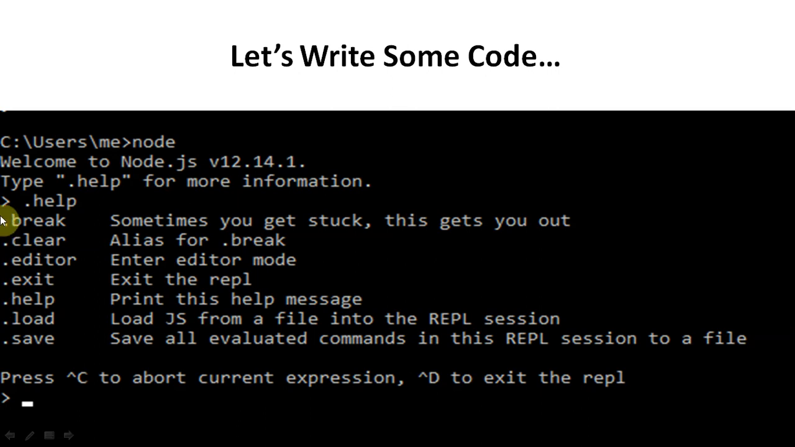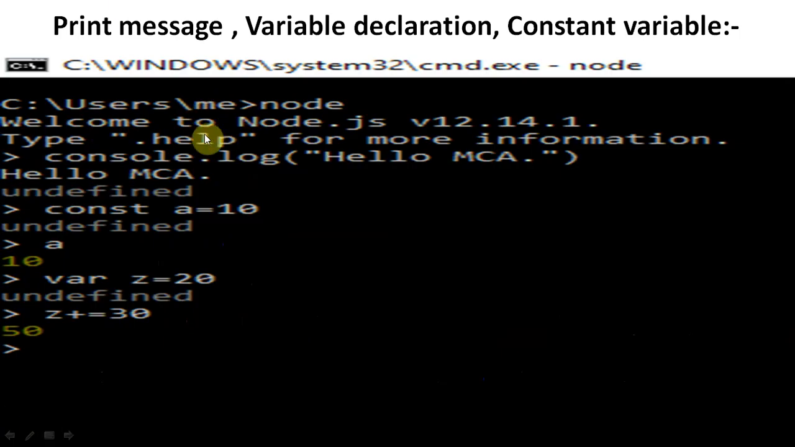From any directory we can come out, and here you can also see the node command. console.log is the command which will print any message inside the double quotes. It will print hello MCA, displaying the same message. To print a message in Java we write System.out.println; in the same way in Node.js we write console.log. console.log is the output statement.